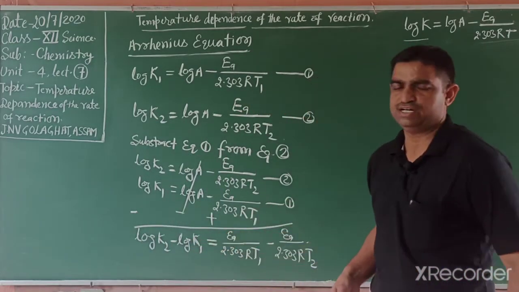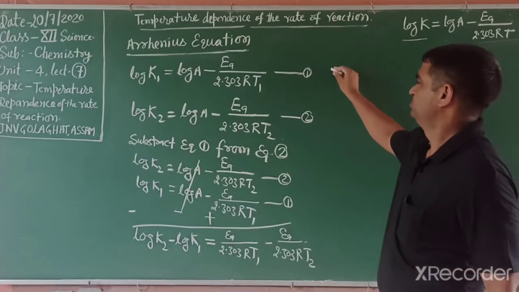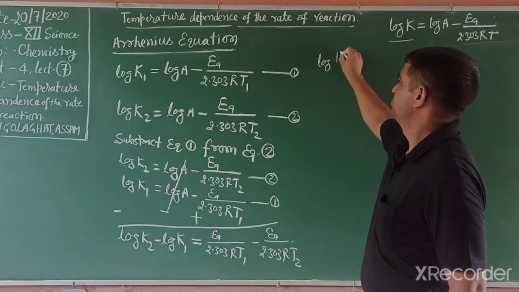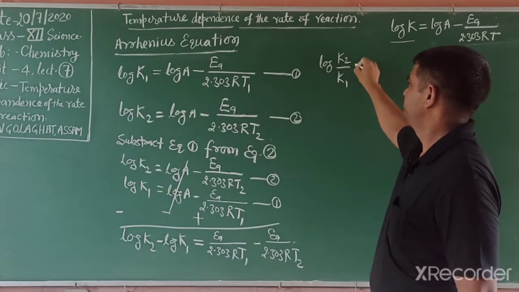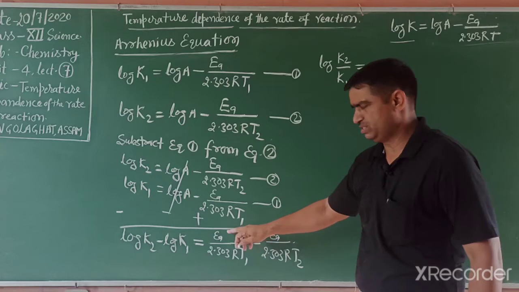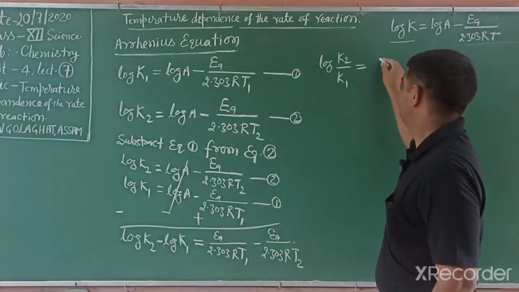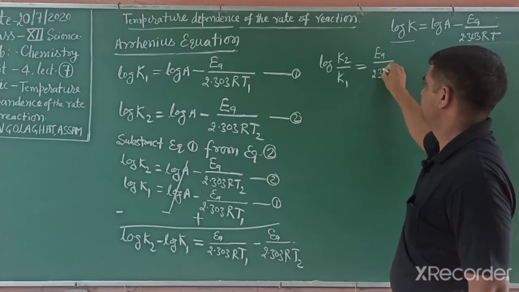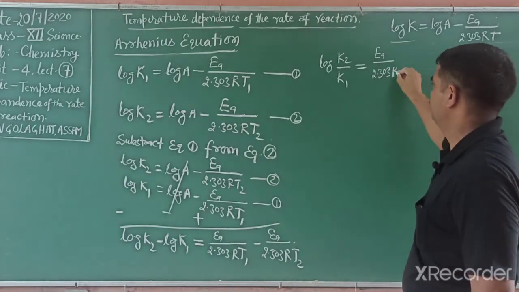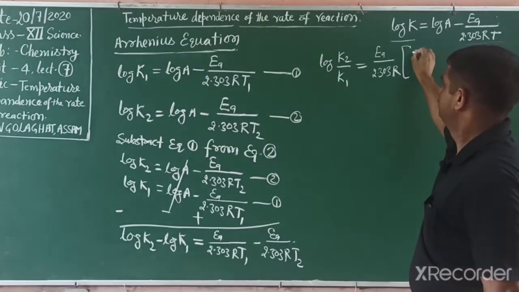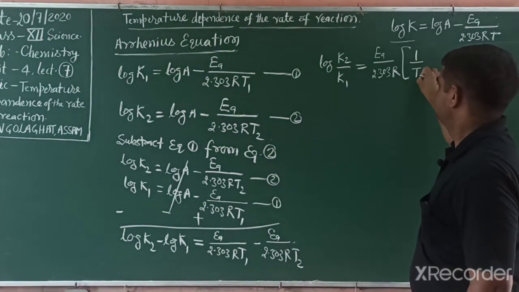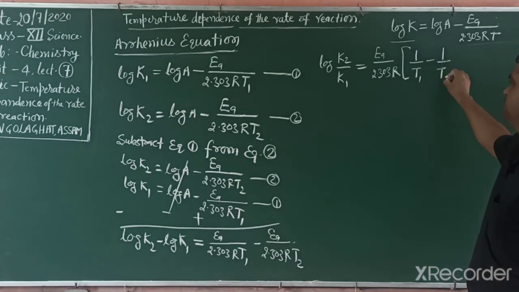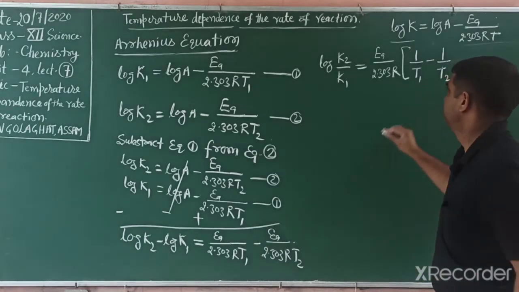Further, now we take common in this equation, so we represent in log form. We write log K2 by K1 is equal to, taking EA by 2.303 R common, 1 by T1 minus 1 by T2.